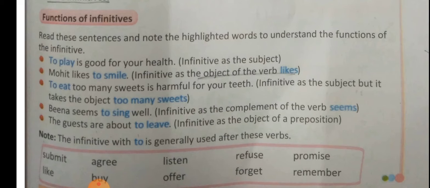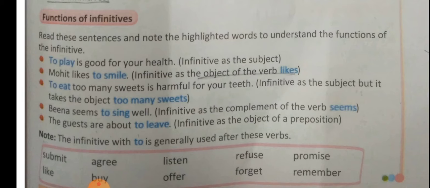Now we will see how infinitives work differently in different types of sentences. To play is good for your health. So here to play is an infinitive which is used as subject. What is the sentence about? The sentence is about to play. So it becomes the subject.